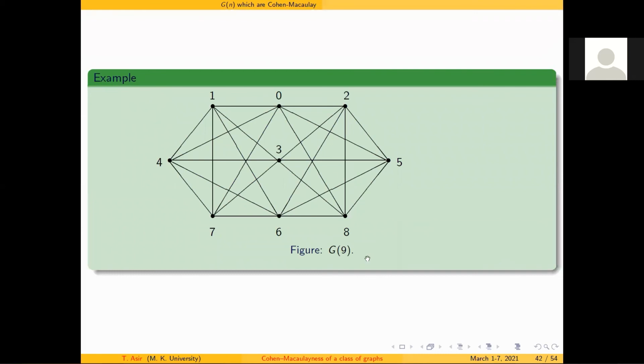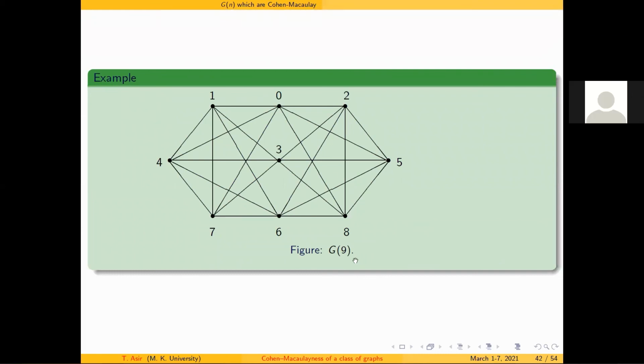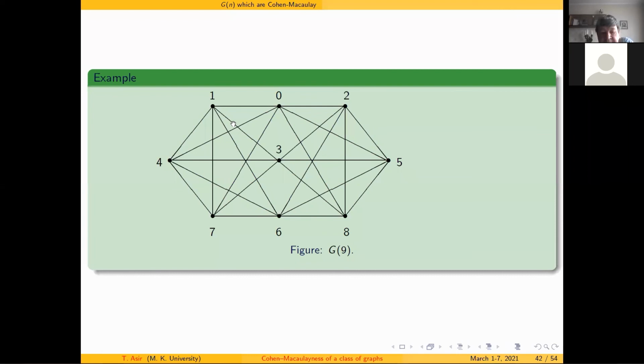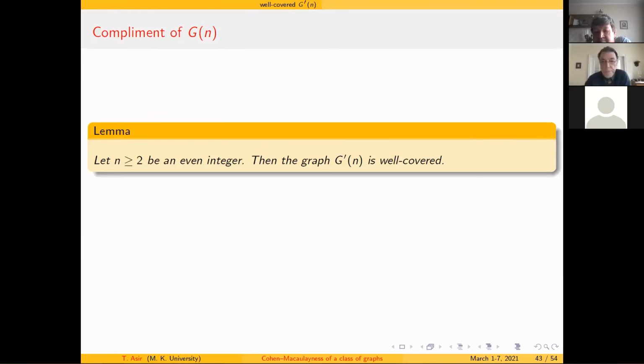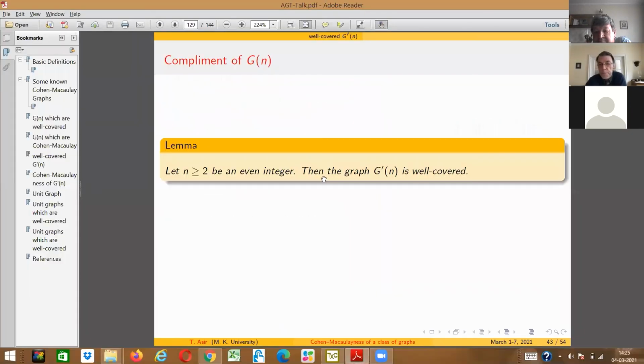Similarly, this is a graph of 9 vertices. This graph is also not Cohen-Macaulay. Therefore, this gives a lot of non-Cohen-Macaulay graphs. So I may stop at this moment. I don't want to go into the complement because of the time restriction. I'm ready to answer your questions, clarifications, discussions.